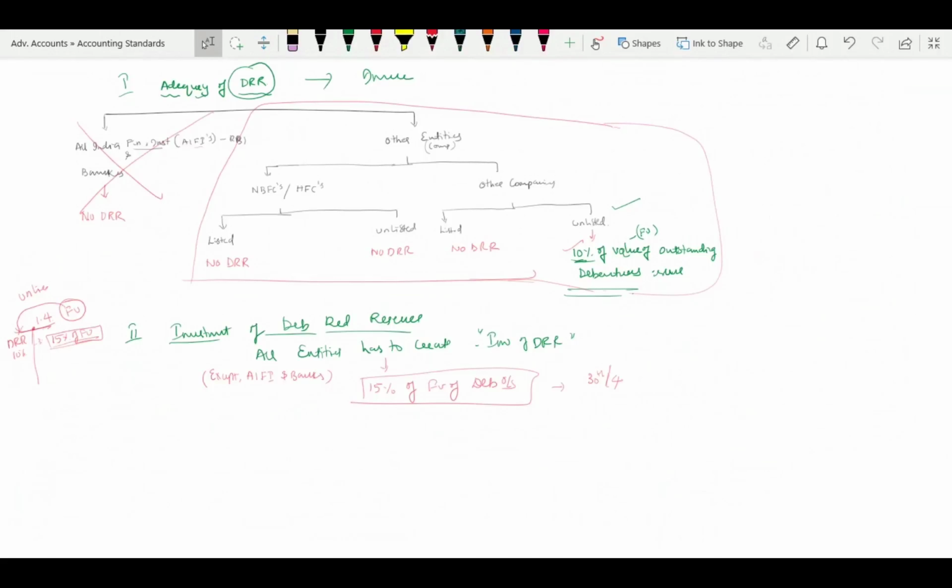And 15% of the corresponding investment amount is supposed to be deposited in a DRR account, in the modes they have given. That amount should be used only for the specific purpose, that is, it should not be used for any other purpose. It has to be used only for redemption. So that's how it will run. These are the mandatory provisions to be compliant.